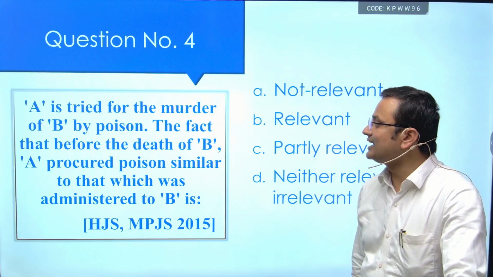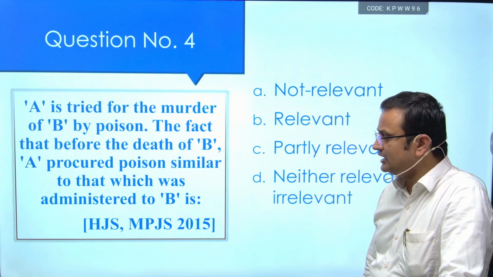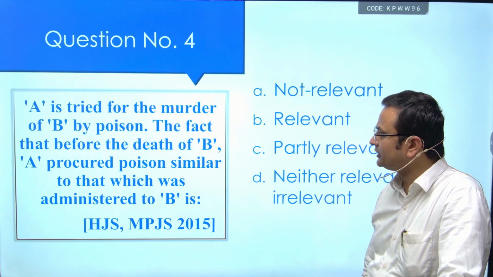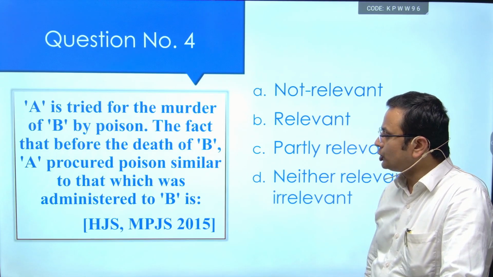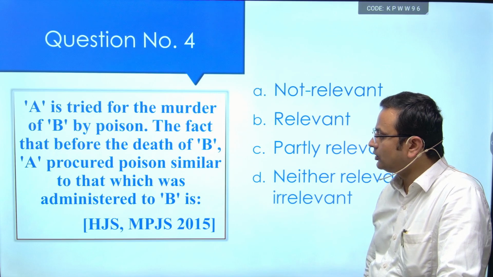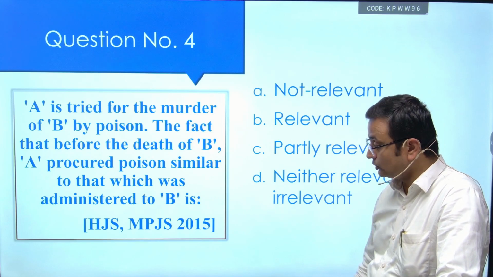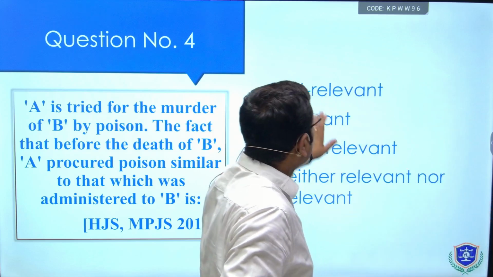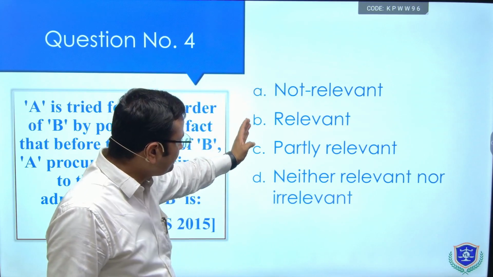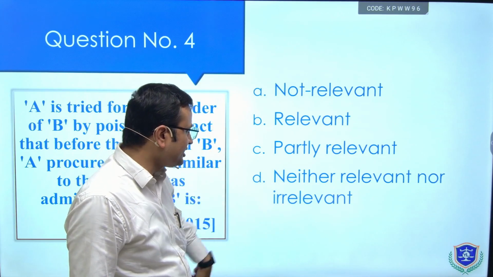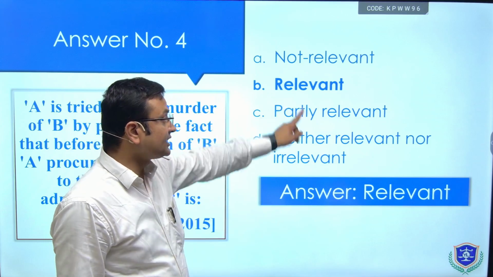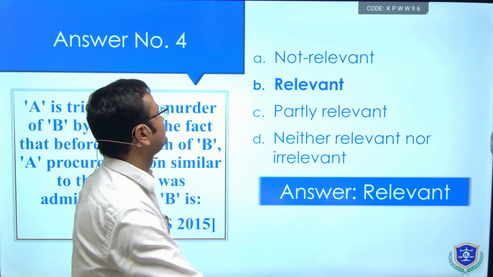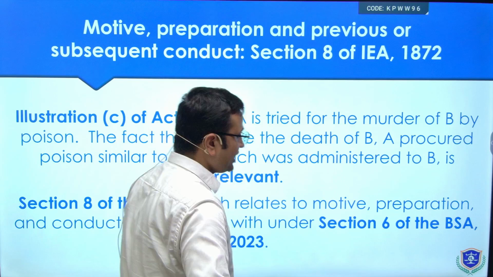Next question is, A is tried for the murder of B by poison. The fact that before the death of B, A procured poison similar to that which was administered to B is. Now this question has been asked in MP Judiciary and Haryana Judicial Services. Options are not relevant, relevant, partly relevant, neither relevant nor irrelevant. Let's see the answer. It is relevant. Where is it given? It is given under section 8.